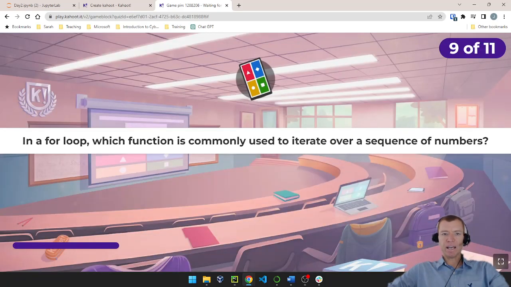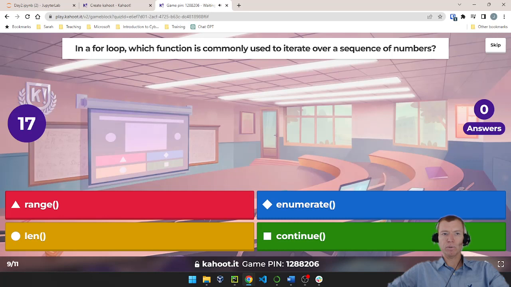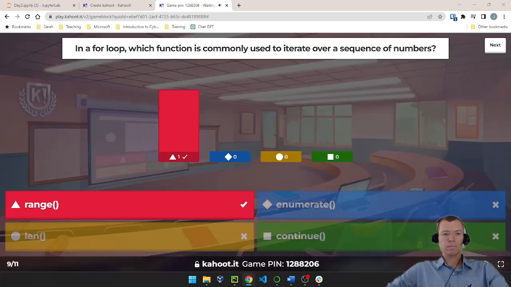And question number 9. In a for loop, which function is commonly used to iterate over a sequence of numbers? Is that the range method, the enumerate method, the len method, or the continue method? We're going to do it over a sequence of numbers. That is our range function.